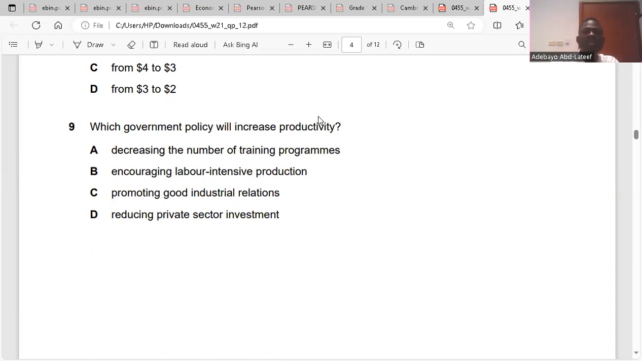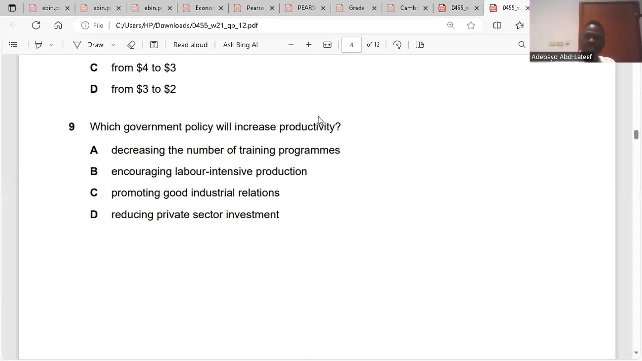They said, which government policy will increase productivity? For productivity to increase, they said decreasing the number of training programs. If you decrease the number of training programs, that will not increase productivity. Training will improve the skills of the workforce, so when you are reducing it, you are reducing the skills of the workforce. So it's not good; productivity cannot increase. Encouraging labor-intensive programs: productivity does not come with labor alone. It comes with the use of equipment.